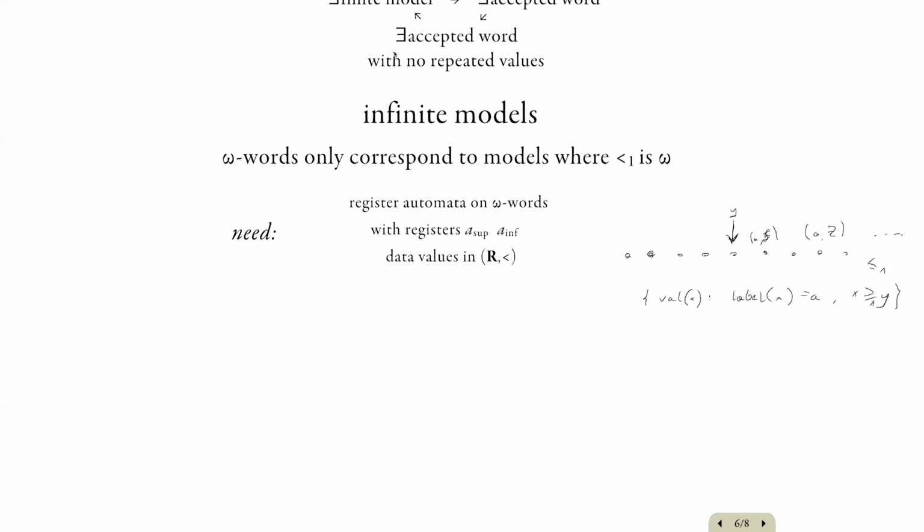So once we show that this model of automata has decidable emptiness, essentially the same reduction as sketched earlier allows us to solve the satisfiability problem for the two-variable fragment, where one of the orders is assumed to have type omega. Note that any such structure needs to be countable, and then in particular the second order is a countable order, so it embeds into the rationals, and in particular it embeds into the reals. And this is why we need to take our data values to be the real numbers.